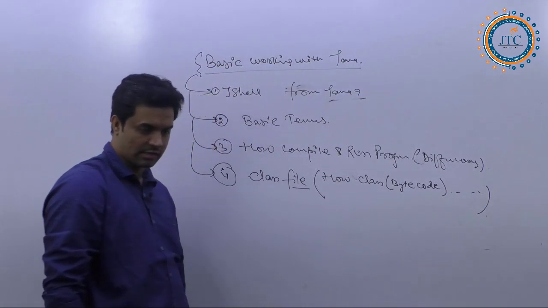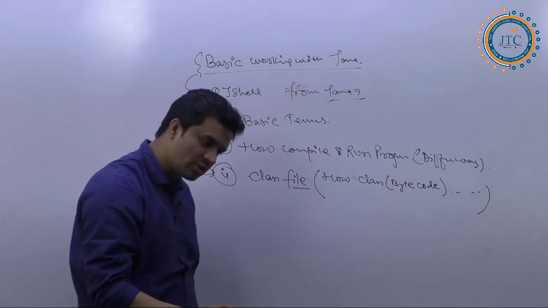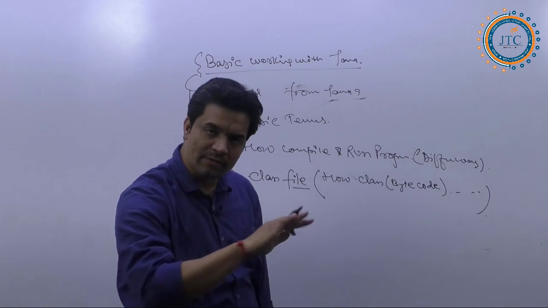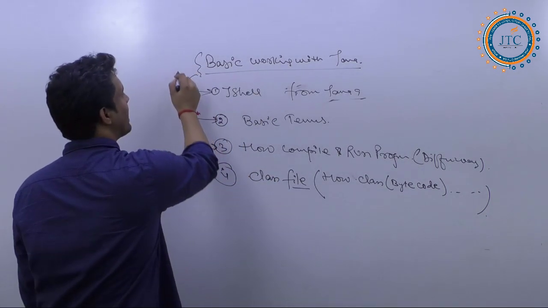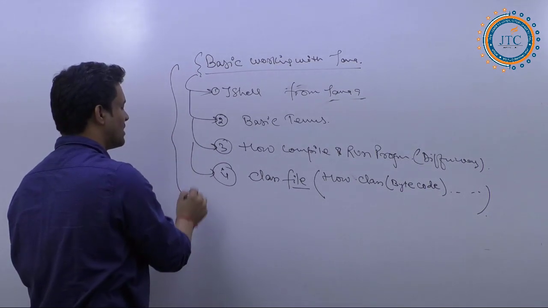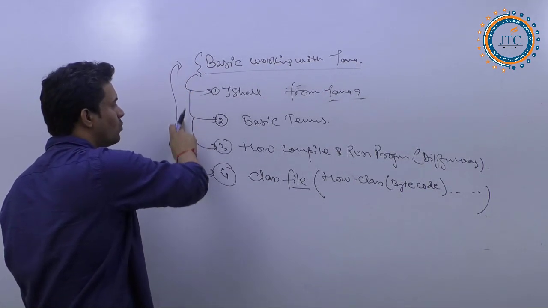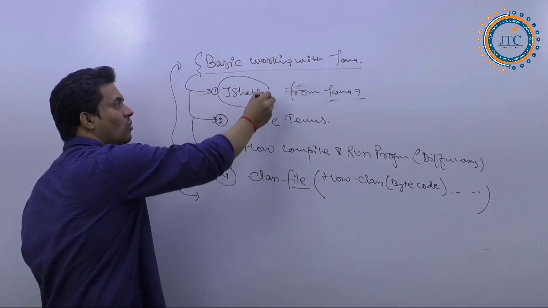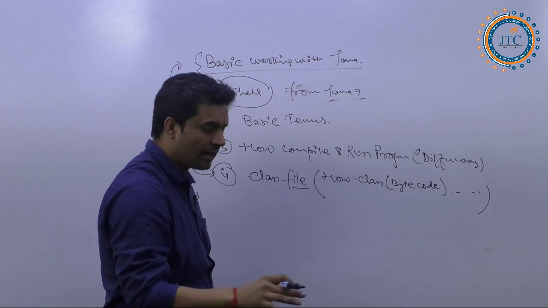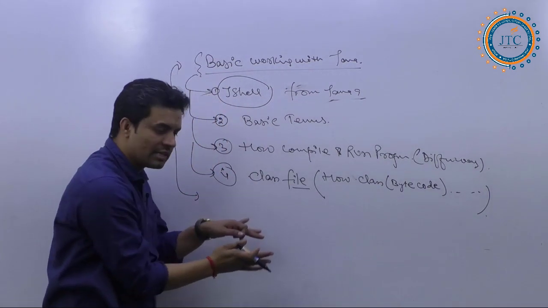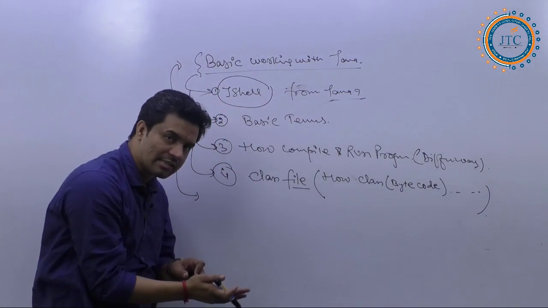That also we have discussed in different approaches and different ways. Everything I have explained, right? So here is the basic working with Java, how you are going to work. This is entirely a new concept which I told you from Java 9. These all things we have completed in 3 to 4 days.